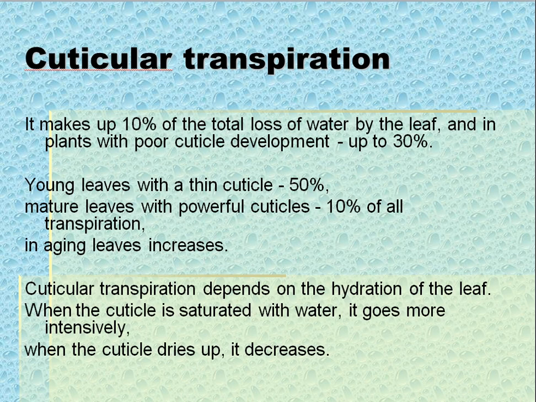Cuticular transpiration makes up 10% of the total loss of water by the leaf, and in plants with poor cuticle development up to 30%. In young leaves with a thin cuticle it is 50%, in mature leaves with powerful cuticles it is 10% of all transpiration. In aging leaves it increases. Cuticular transpiration depends on the hydration of the leaf: when the cuticle is saturated with water, it goes more intensively. When the cuticle dries up, it decreases.